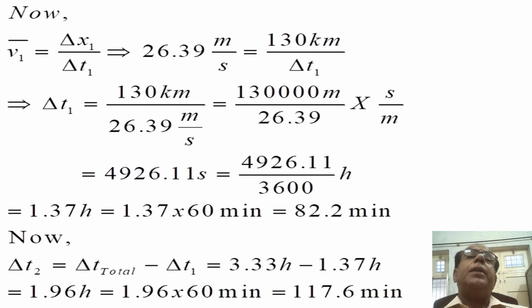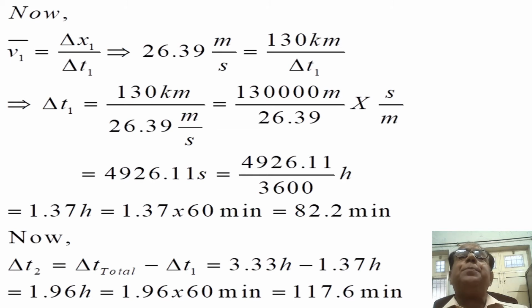Now V1 average is equal to delta x1 over delta t1. This implies that 26.39 meters per second is equal to 130 kilometers divided by delta t1. What we have done is simply put values in place of V1 average and delta x1, while the value of delta t1 is to be determined.